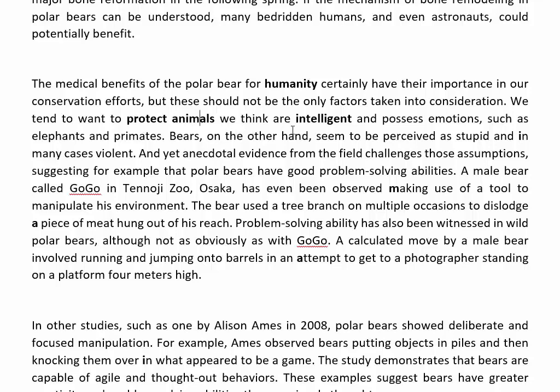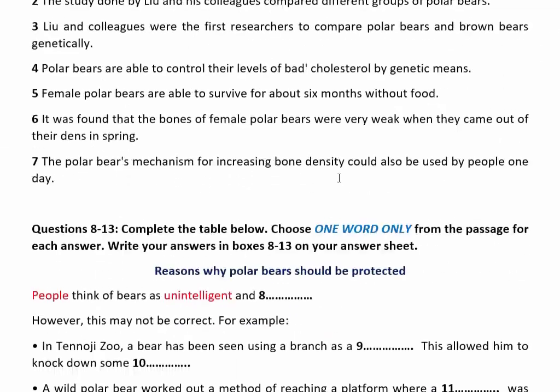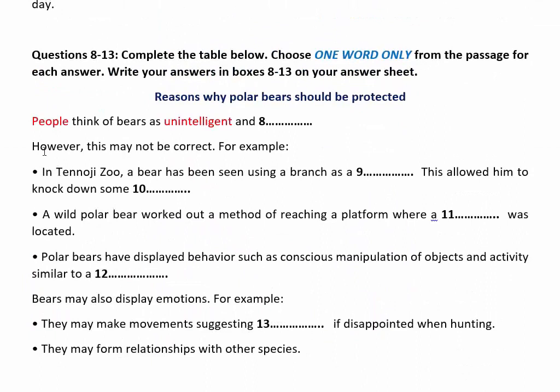So read very attentively after finding the keyword. Okay, perceived as stupid. Okay, is stupid. So when we find our keyword, then again we read the question.